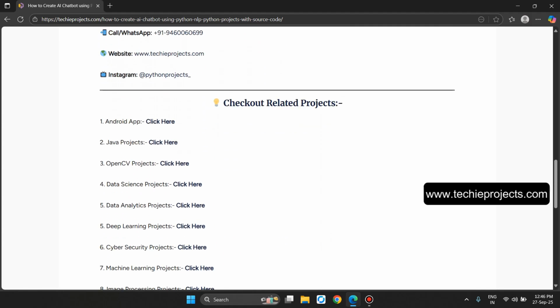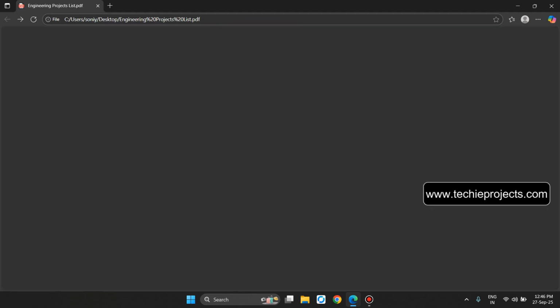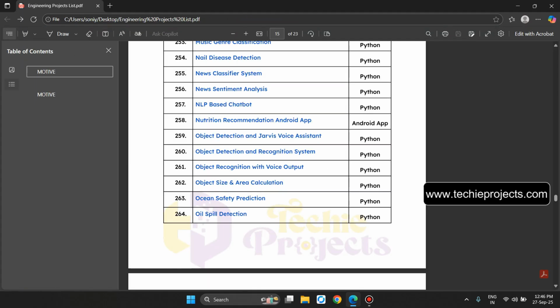Contact us for more queries and check out related projects. Let's go back. Now the point number 258, nutrition recommendation Android app. Let's click on it.